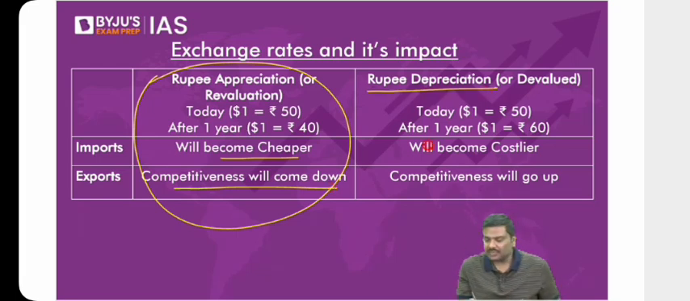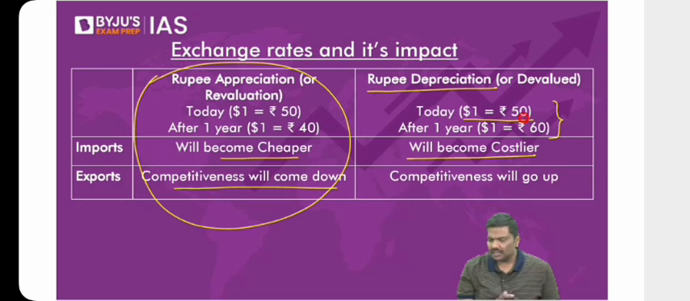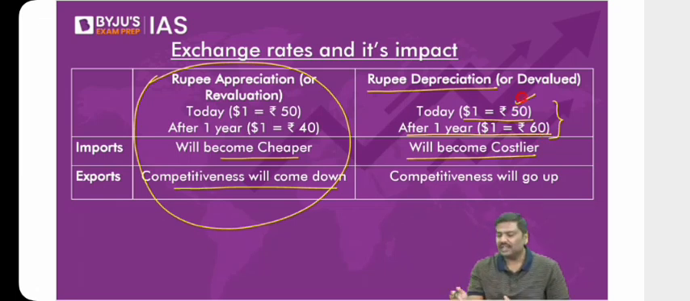The imports will become costlier. So how will imports become costlier? Please have a look at the exchange rate that I have given at the top of the table. Let's say today the value of exchange rate is $1 is equal to 50 rupees. After 1 year, it will become $1 is equal to 60 rupees, which means imagine you are importing $1 worth of the good. Today you'll pay how many rupees for it? You'll pay 50 rupees. And after 1 year, how many rupees you'll pay? You'll pay 60 rupees. So imports will become very, very costlier.